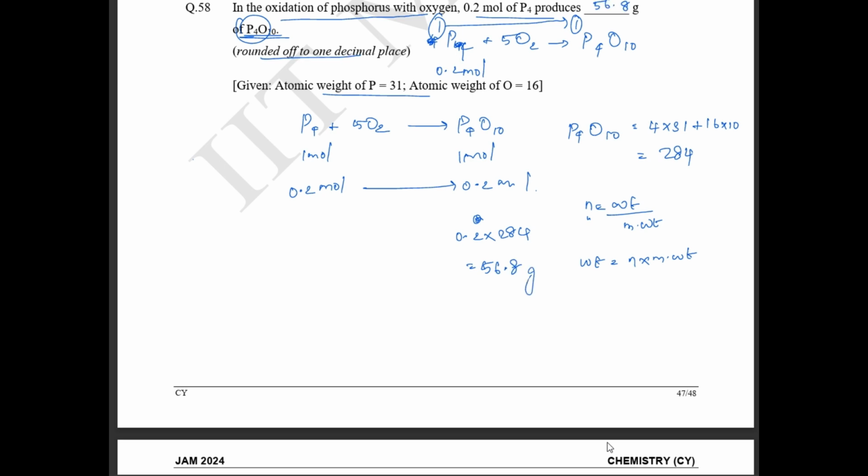Okay. 56.8 gram of P4O10 will be produced.